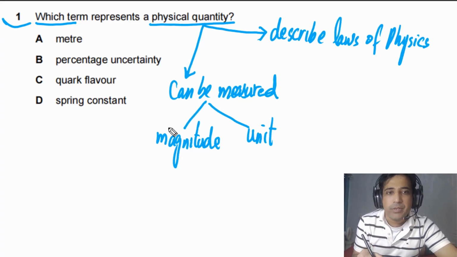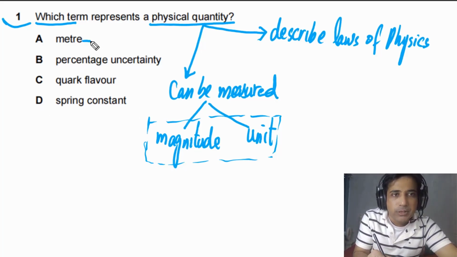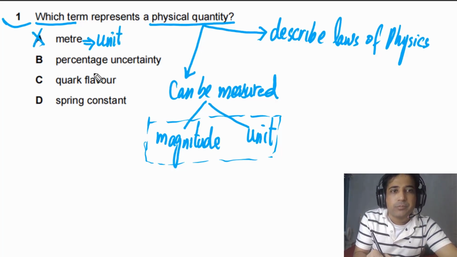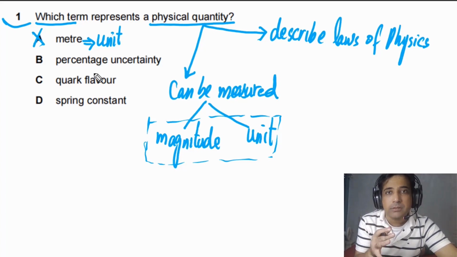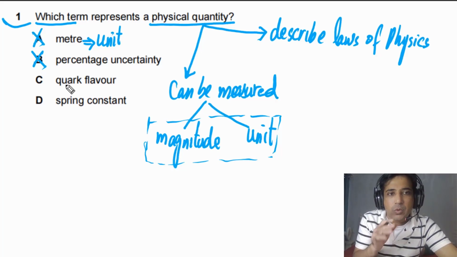So we will use this understanding of physical quantity and try to find out which quantity is a physical quantity. If you look at option A, this is not a physical quantity. This is just a unit. So this is not the correct option. Percentage uncertainty is also not a physical quantity. Next one is quark flavor, meaning the type of quarks like up quark, down quark. So this is also not a physical quantity.